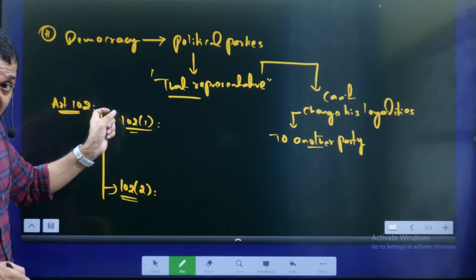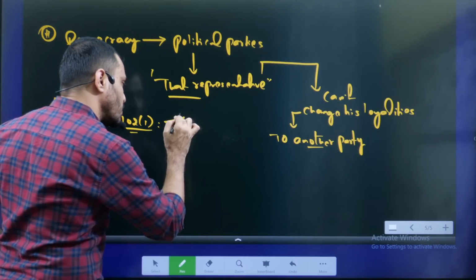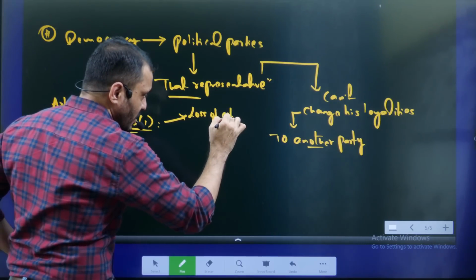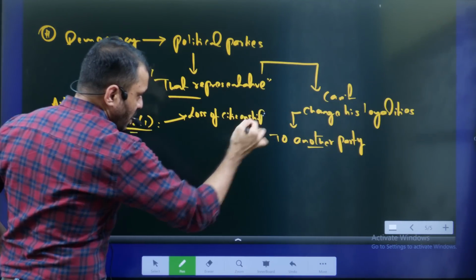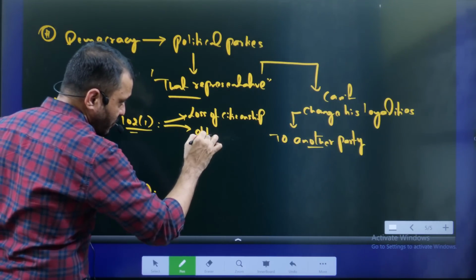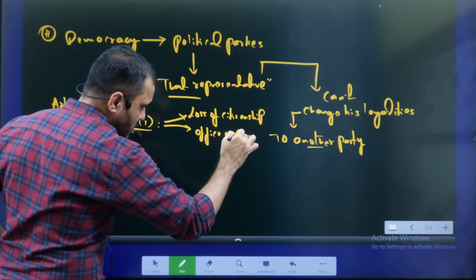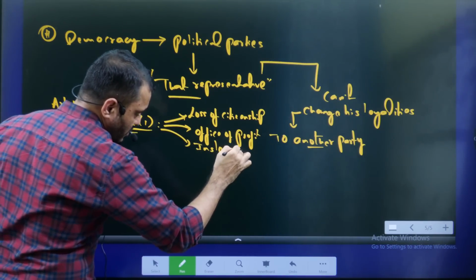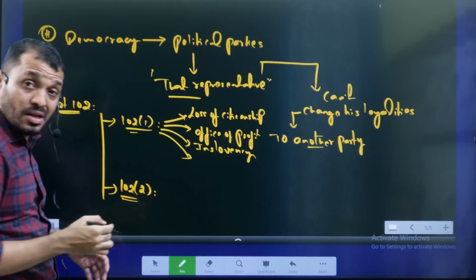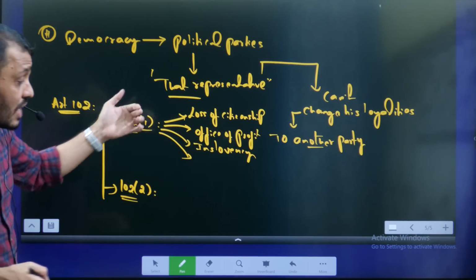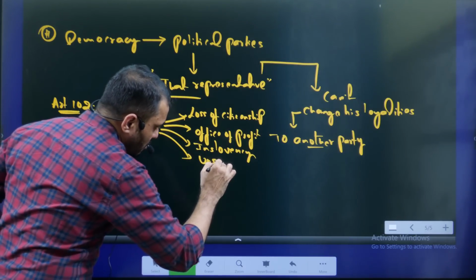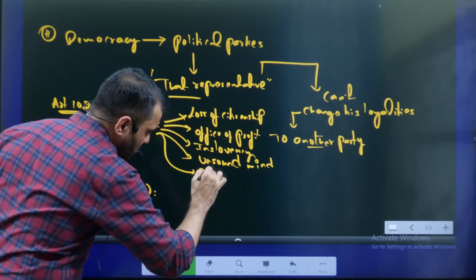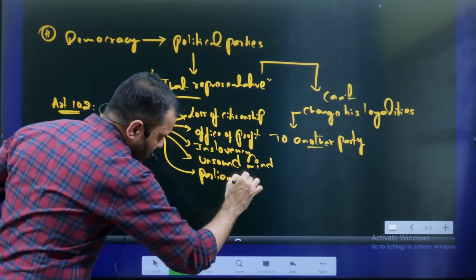We are not discussing Article 102 Clause 1, because it talks about disqualification on the grounds of loss of citizenship, office of profit, insolvency, unsound mind, and finally disqualification according to Parliament law, a law made by the Parliament.